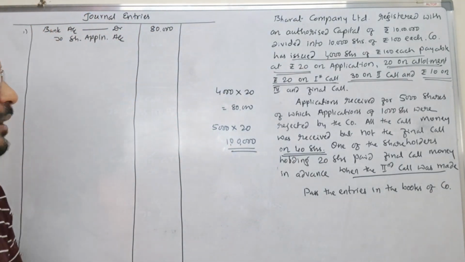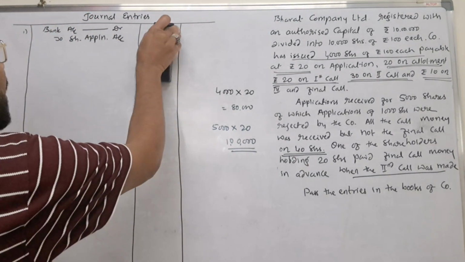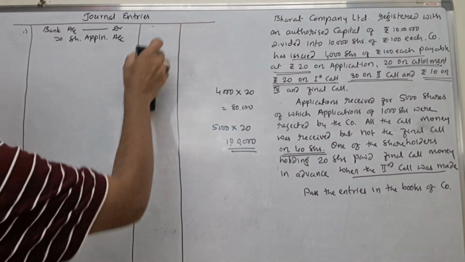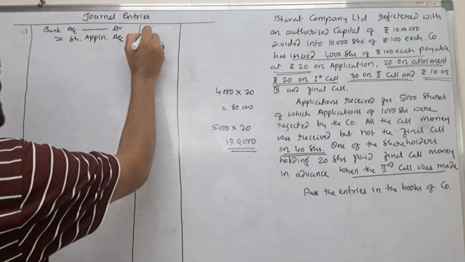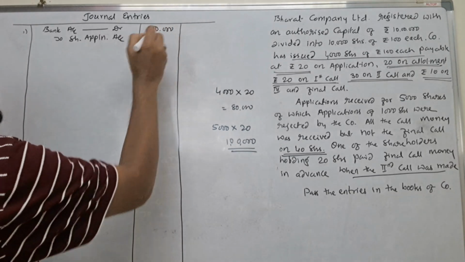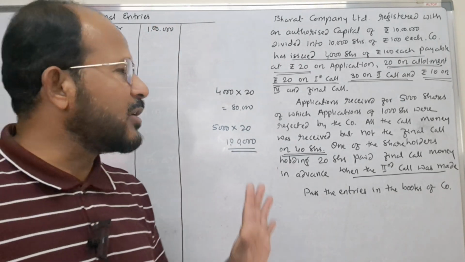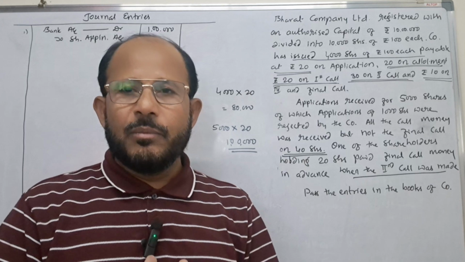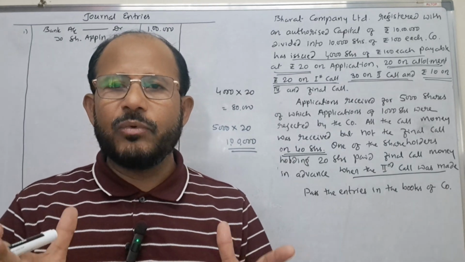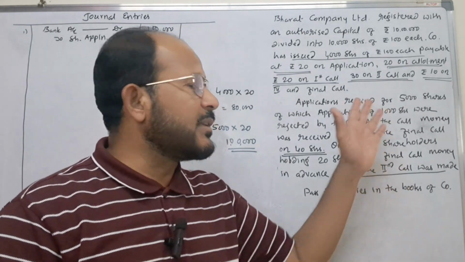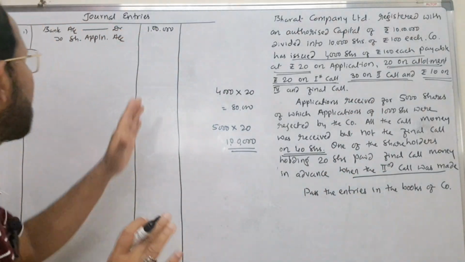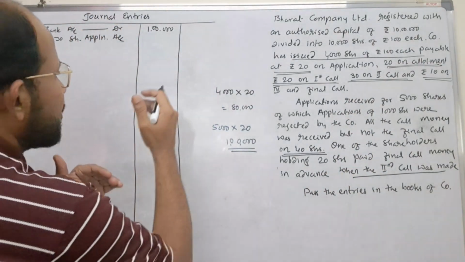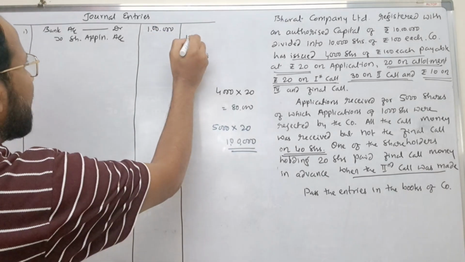That is why here what is to be done? Bank account is to be debited with the amount of rupees 1 lakh. That you have to understand. But company's expectation was how much? Only rupees 80,000. But company collected how much? Rupees 1 lakh. Why? Because here excess applications have come. Because of that reason, 20,000 extra money has been collected by the company.